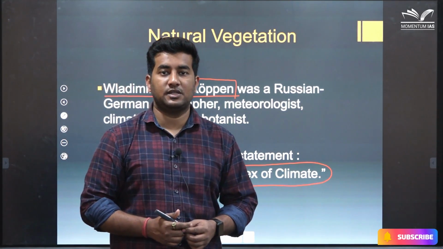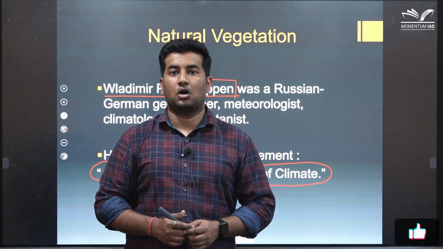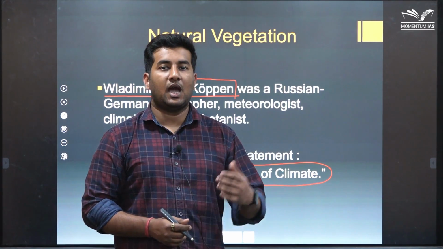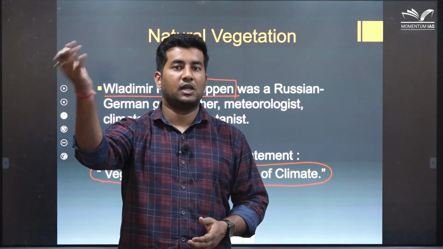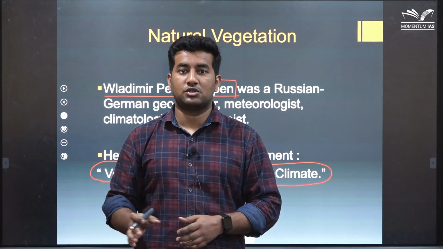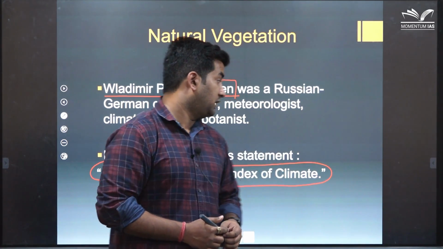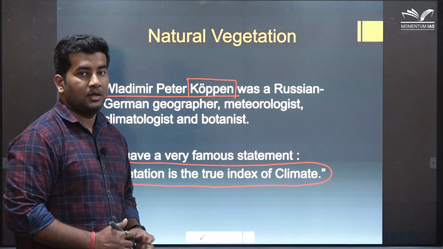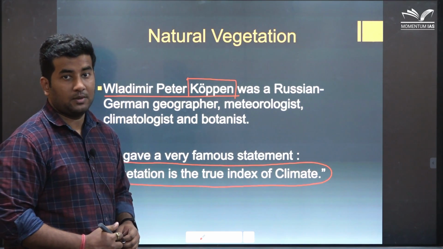Why did he make this statement? This is because vegetation takes a very long time to grow. It doesn't happen that rainfall occurs today and the entire forest grows overnight. Vegetation takes a very long time to grow, sometimes even centuries. So that's why he said that if you want to know about the climate of a place, then you should see the vegetation of that place.